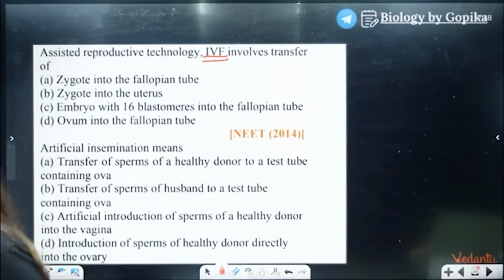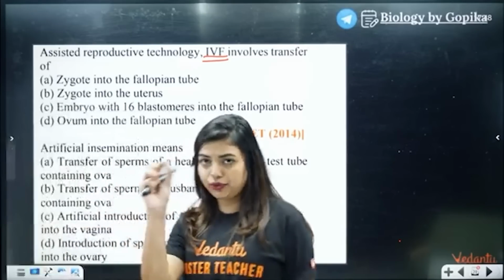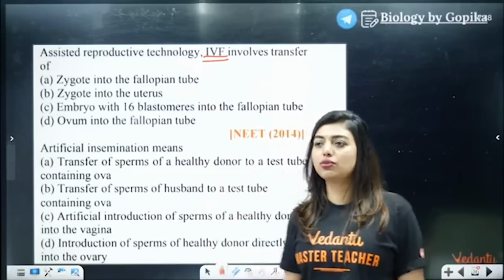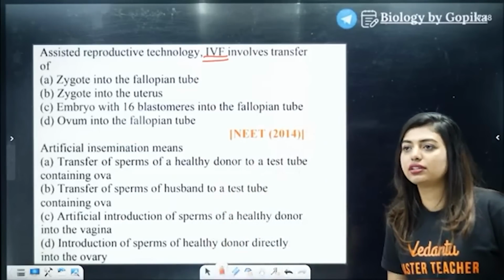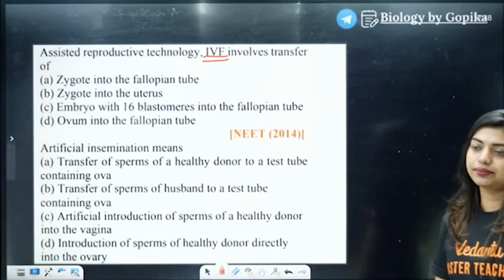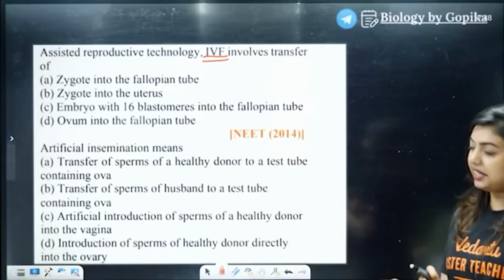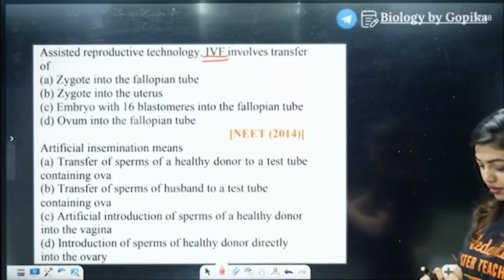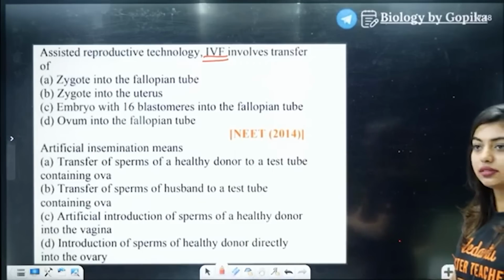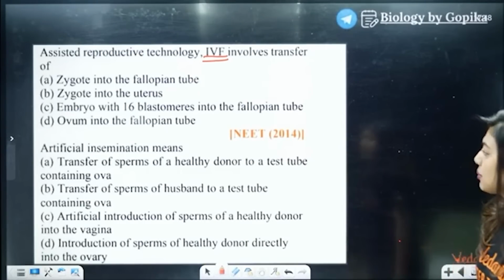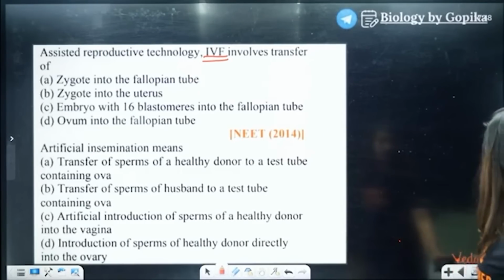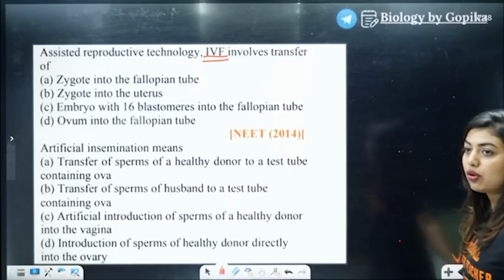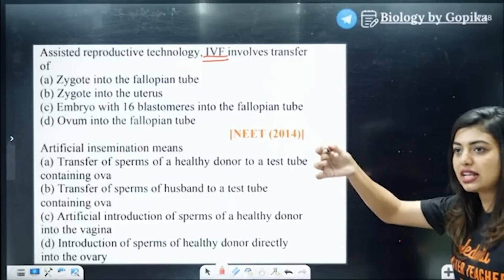Please check the answers once again, and I want both the answers to be simultaneous. Then only I'll be able to understand which one you have answered. Come on. Quickly. D and D. Okay. Ovum into fallopian tube, what is that called? Transfer. A and A, some people are telling. Okay. Let's see what's the answer. Ready? Think once again. You have time to correct yourself.